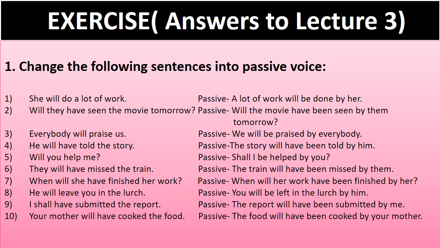Now students, these are the answers to lecture 3, that is conversion of active into passive of future tense. So here you can check your answers and see whether you have solved it right or not.